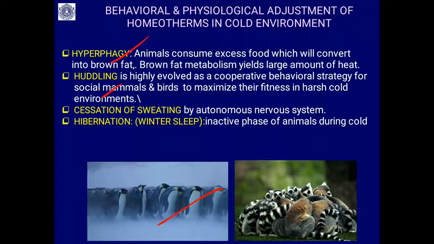So they are keeping warm so that the heat does not get dissipated out. Similarly, in the market you will see the same thing. Then during cold, there is cessation of sweating, then hibernation. If all these mechanisms cannot maintain constant temperature, then small mammals and some birds go for a winter sleep for 2 to 3 months, when the temperature is at sub-zero condition.